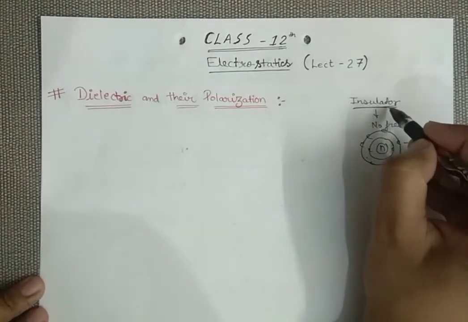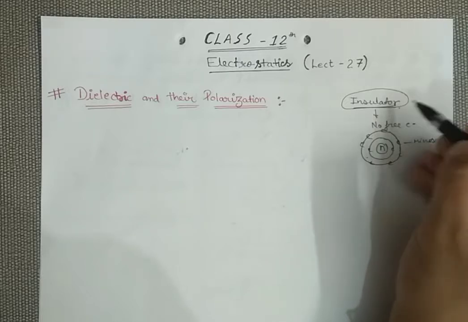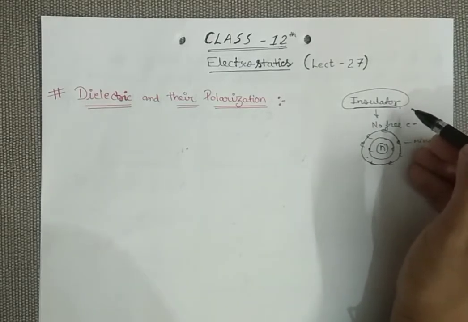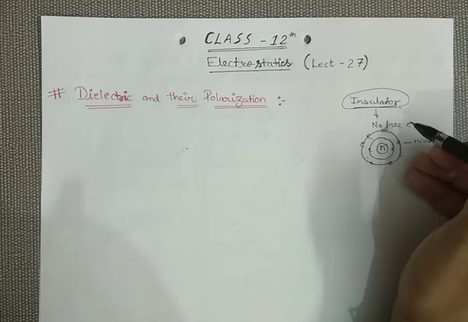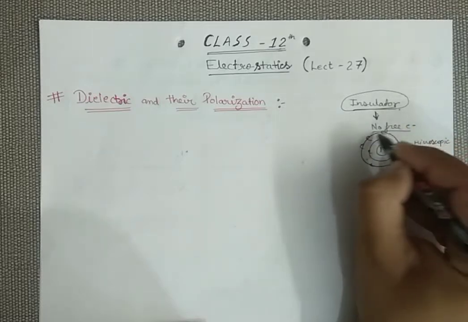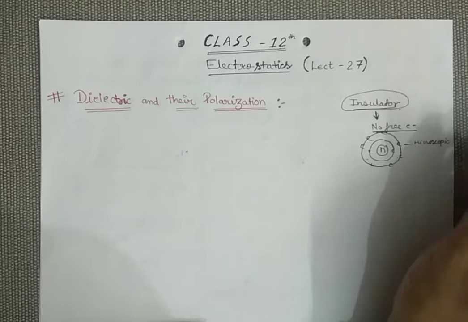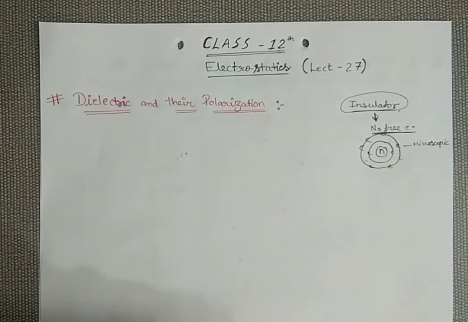I think we are all very familiar with the word insulator. Insulators are basically those materials which do not conduct heat and electricity. This is a very basic definition of insulator. And the question arises, why does it not conduct? Because it has no free electrons. And because of no free electrons, it cannot conduct heat and electricity.